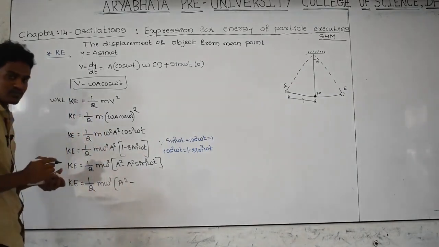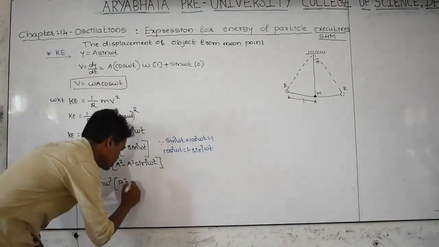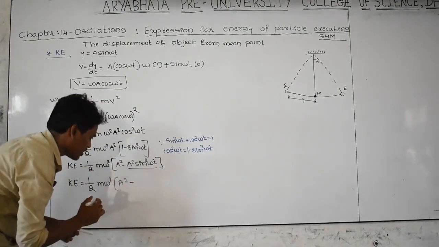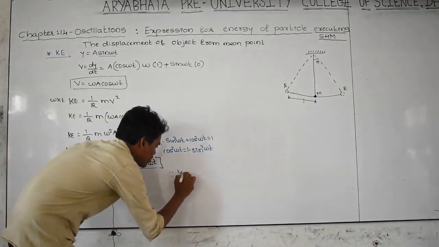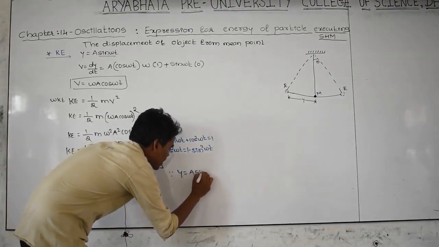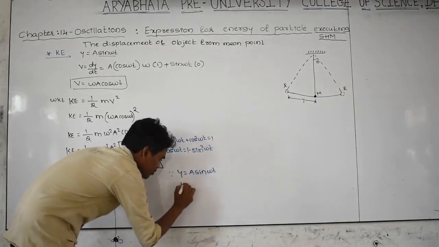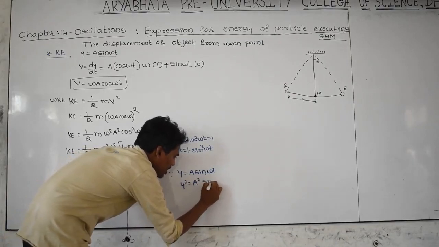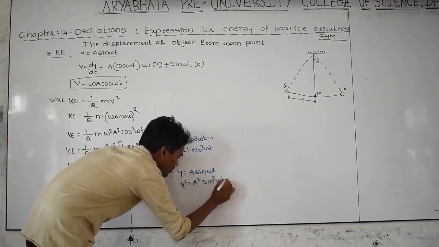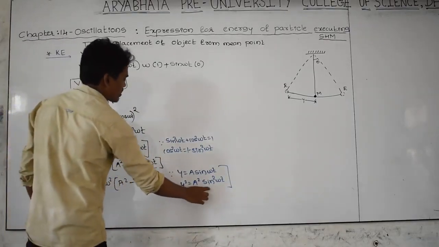Therefore, kinetic energy is equal to 1 by 2 m omega square, a square minus, can I write this function as y square? Yes, I am writing this as y square, because y is equal to a sin omega t. Squaring on both sides, y square is a square sin square omega t.